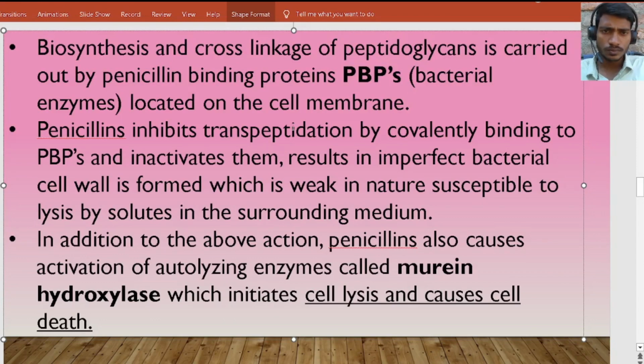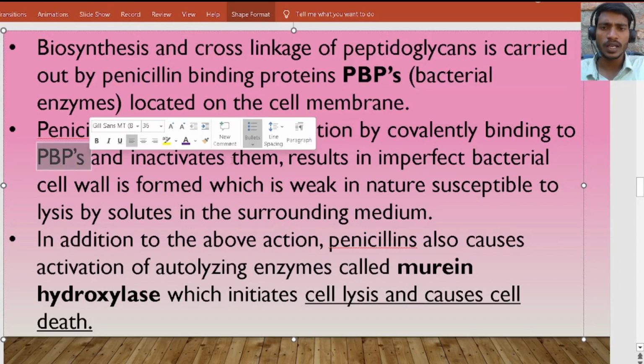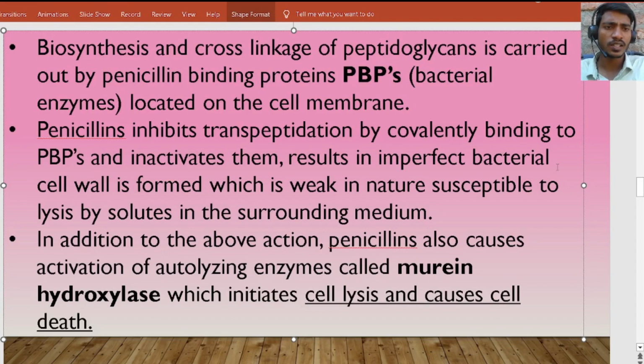So, penicillin inhibits this transpeptidation process by covalently binding to penicillin binding proteins and inactivating them. As a result, an imperfect bacterial cell wall is formed, which is weak in nature and susceptible to lysis by solutes in the surrounding medium.